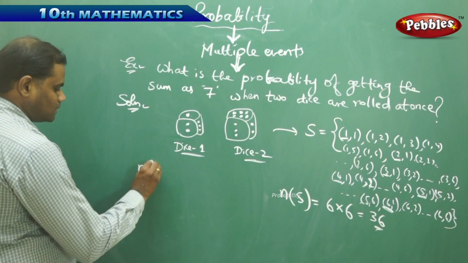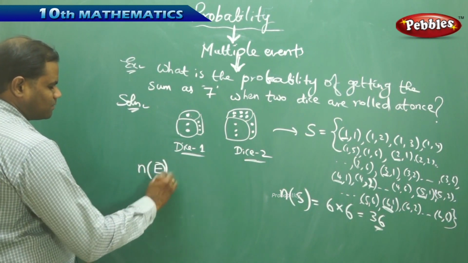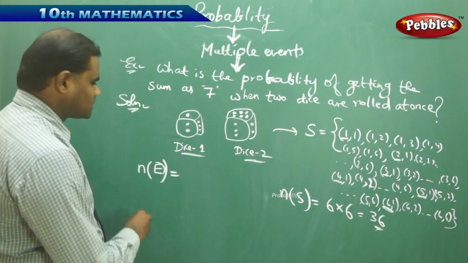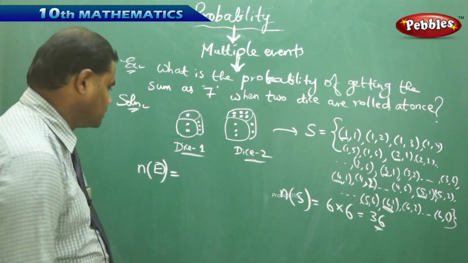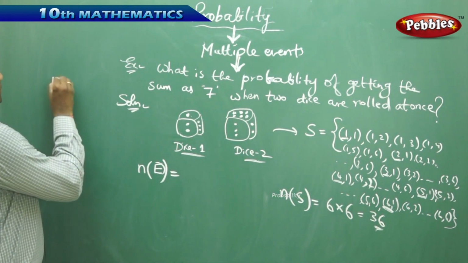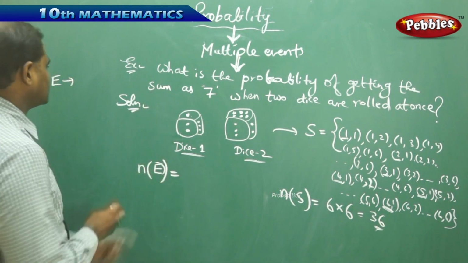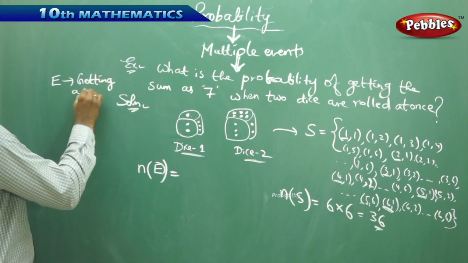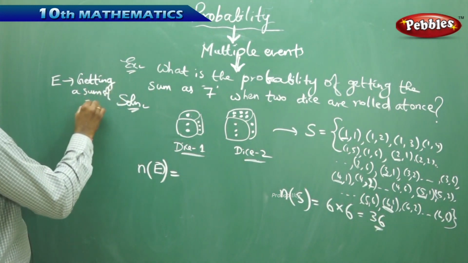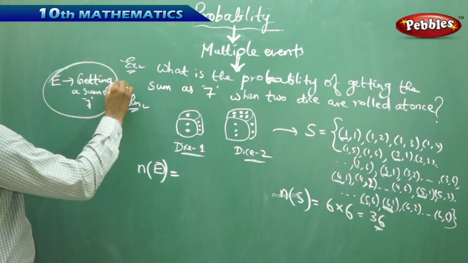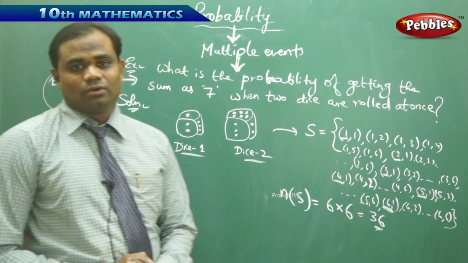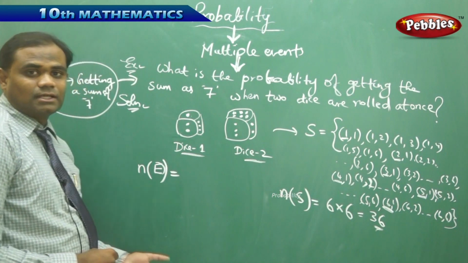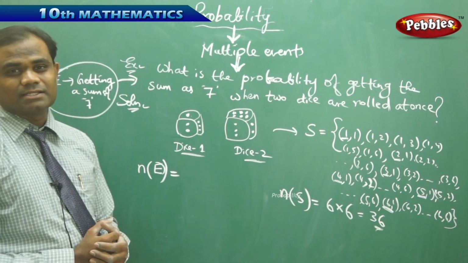Similarly, my number of events favorable to event E also needs to be found. Here, the event which I need to identify initially in this problem is getting a sum of 7. Getting a sum of 7 is the event identified in this problem. So, getting a sum of 7 is what we need to find. So, let's see what are the different possibilities of getting a sum.